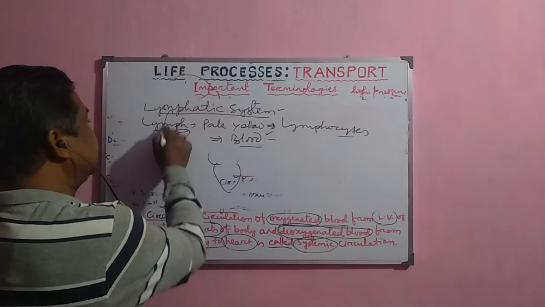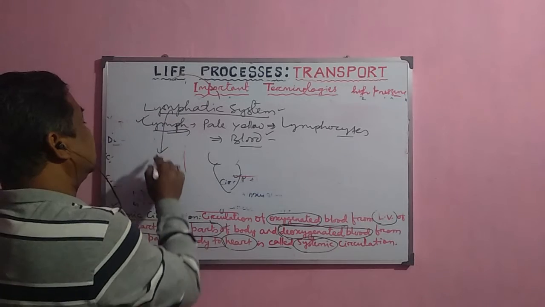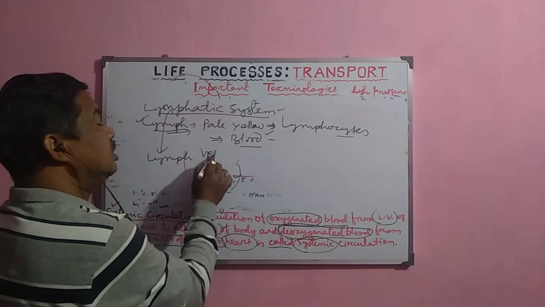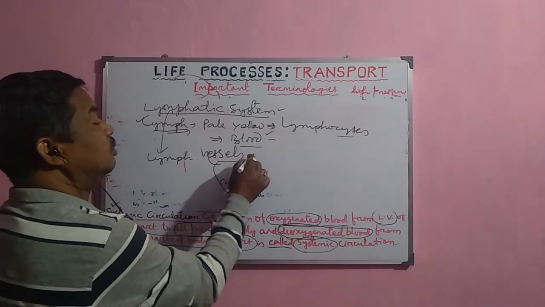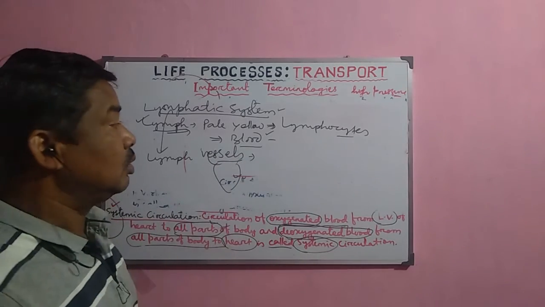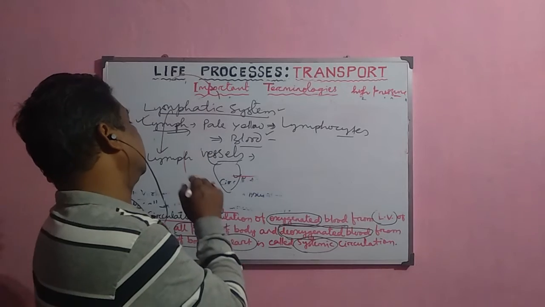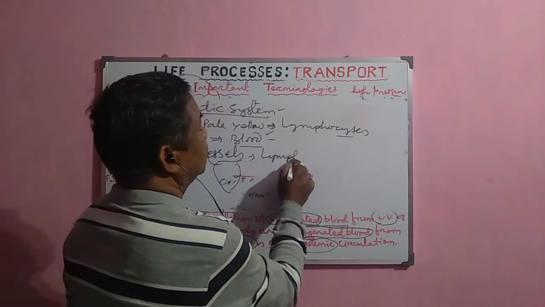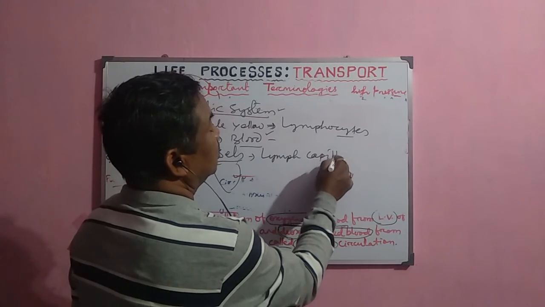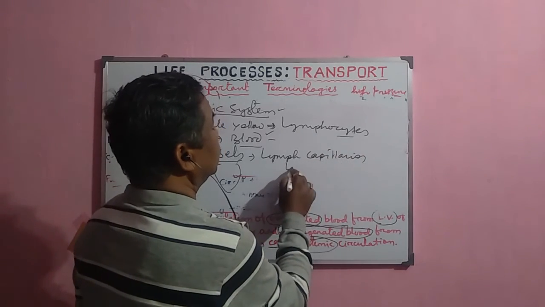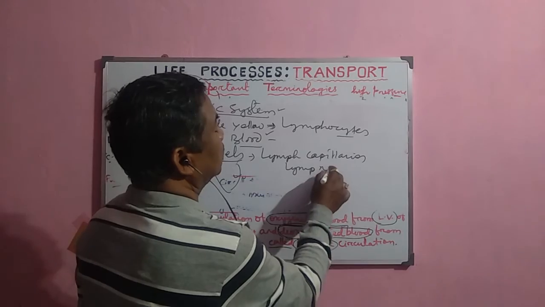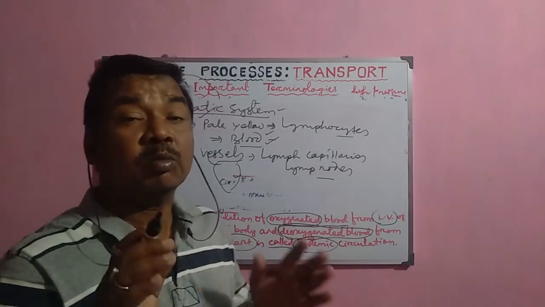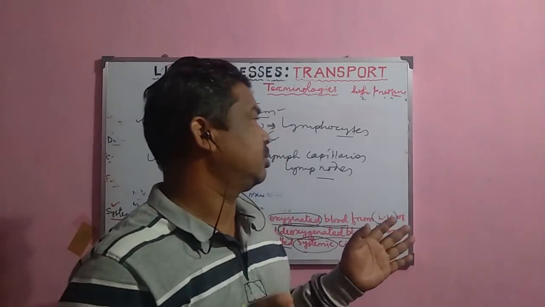The lymphatic system also includes lymph vessels, like blood vessels. These lymph vessels transport the lymph from the lower parts of the body to the blood. And there are some small vessels called lymph capillaries, and the lymph nodes are there. So these are the important terminologies which are commonly used in this chapter.